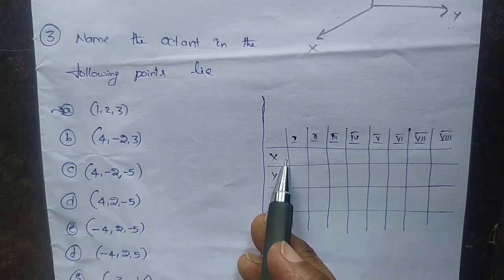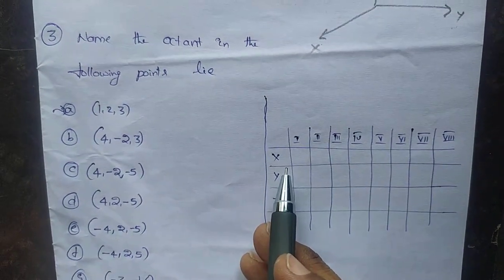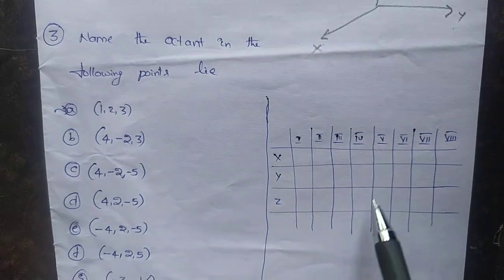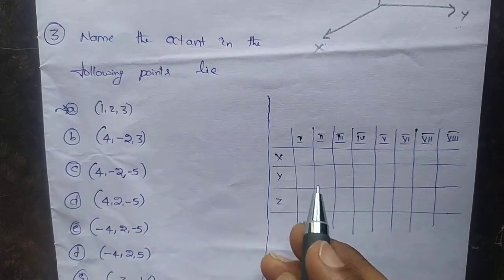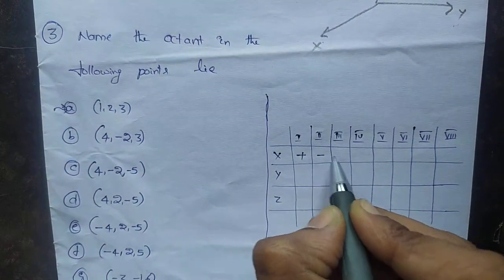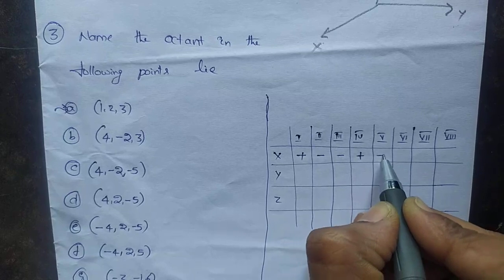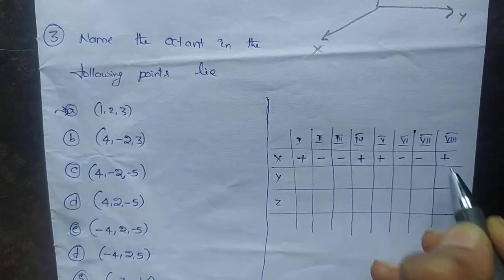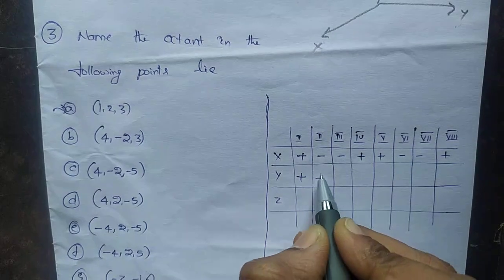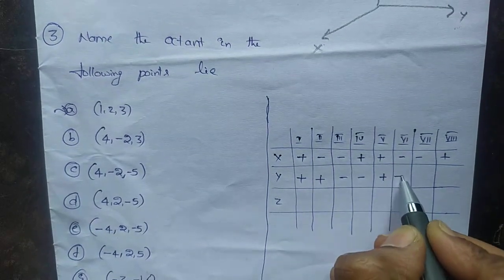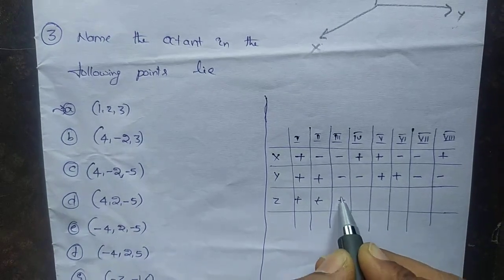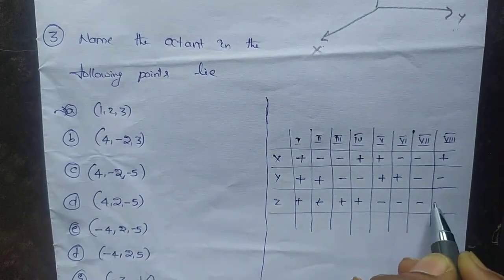The sign of coordinates of points in the different octants. This table I already told you. You just see the table. Once again I will explain. For x, first it is 4 plus, then 4 minus. For y, 2 plus, 2 minus, 2 plus, 2 minus. For z, 4 plus, 1 2 3 4, then remaining all are minus.